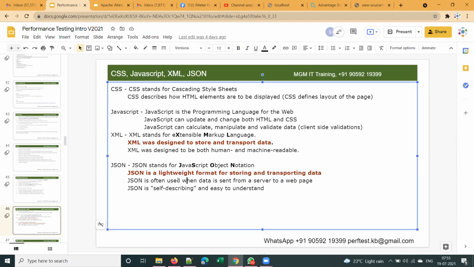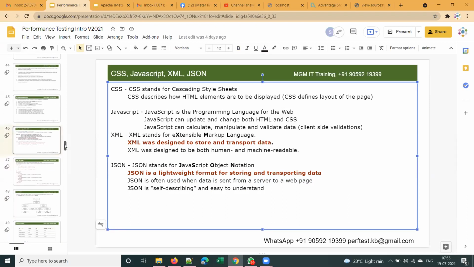JSON is often used when data is sent from a server to a web page. Observe here: when the server is sending a response to the browser, JSON is also used, right? And what do I mean by this lightweight format? I have highlighted this in a different color, it is important to know. What is another important interview question? What is the difference between XML and JSON?